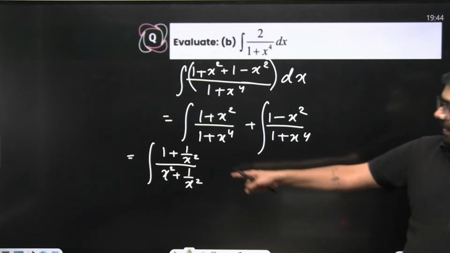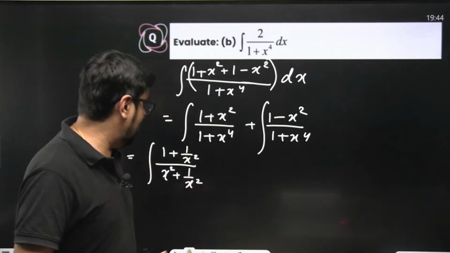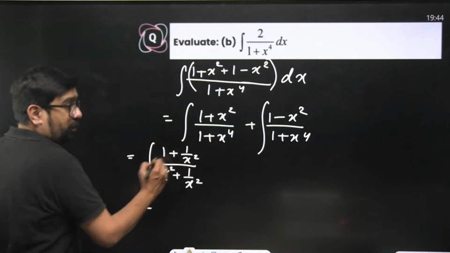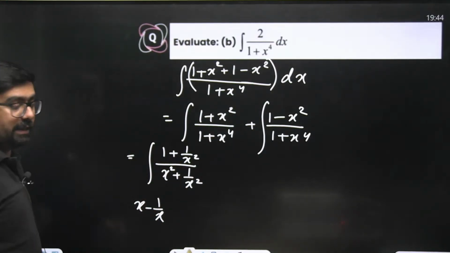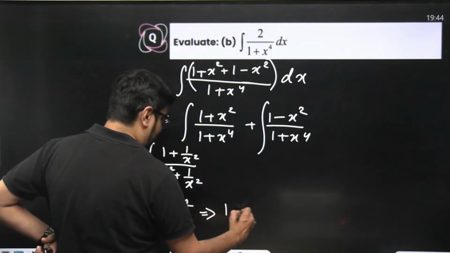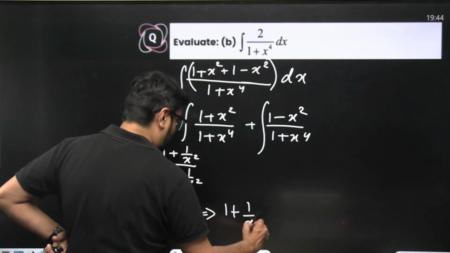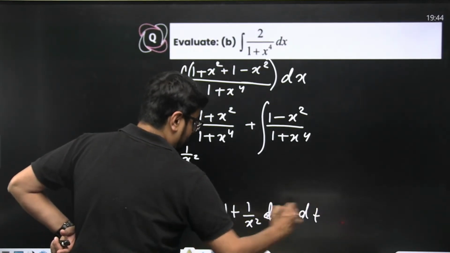Now what do you need in the numerator? You need 1 plus 1 by x square. So what should you put equal to t? Because its derivative should be equal to 1 plus 1 by x square. So put x minus 1 by x equal to t. And when you differentiate both sides, 1 plus 1 by x square dx will be equal to dt.